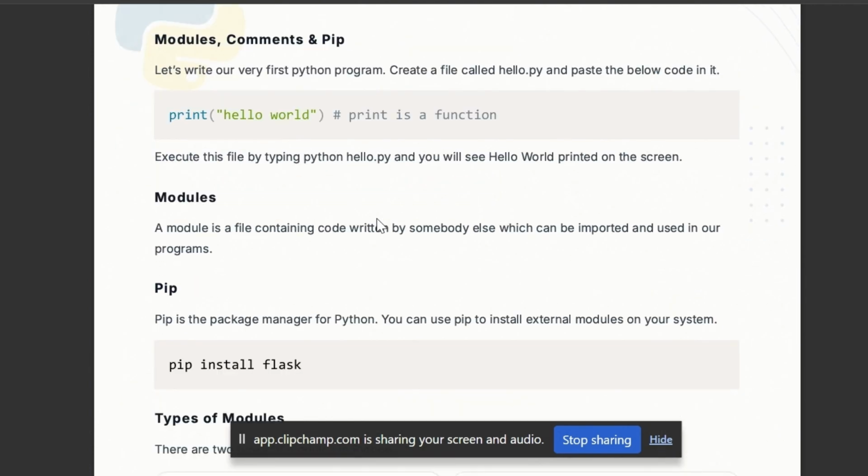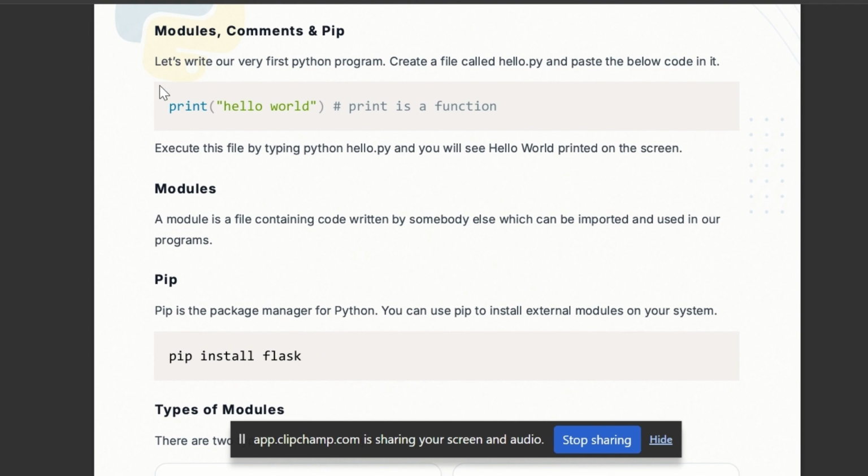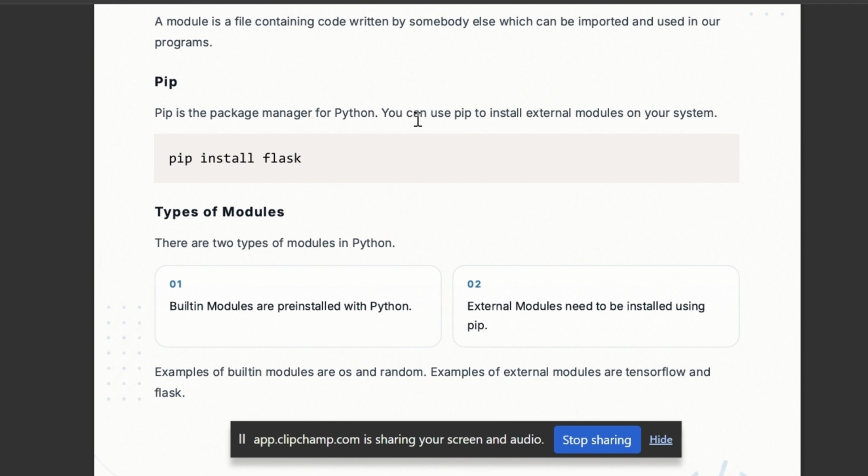Okay guys, our first code is how to print in Python. This is the way we can print. The p is a small p, then brackets, then double quotes. Under this we write whatever we want to print. Anything written under double quotes is considered a string. Okay, so move to the next.